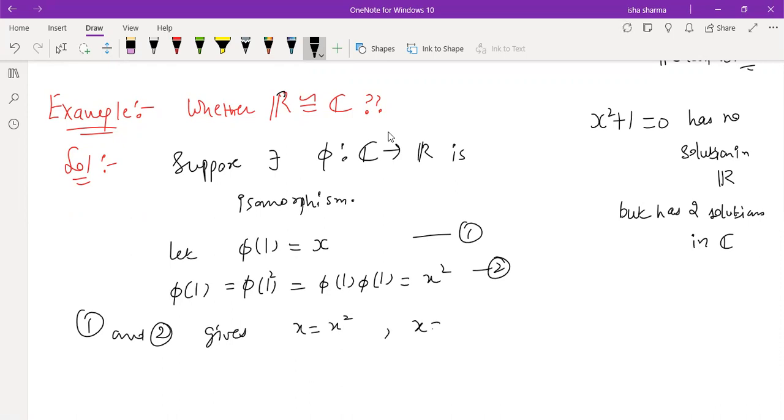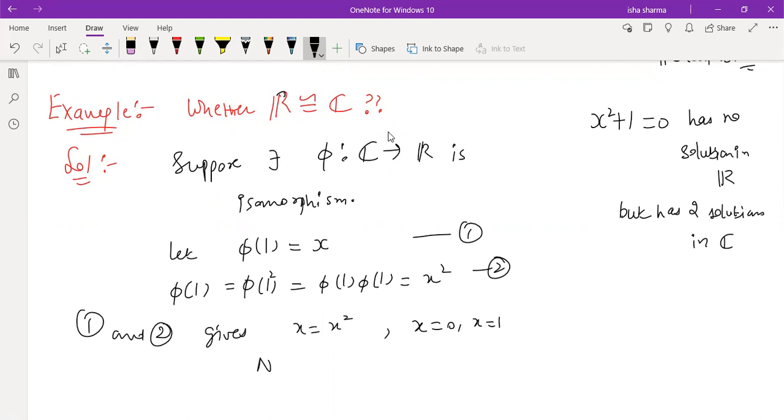So this gives me two solutions, x is equal to 0 or x equals 1. Actually, I'm trying to know where 1 is being mapped, although I can directly also use that 1 is mapped to 1. But let's be more general: suppose it is mapped to some x, then I have these two possibilities. The number where 1 is mapped is either 0 or 1.